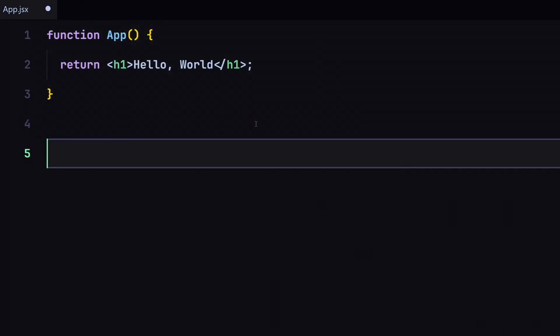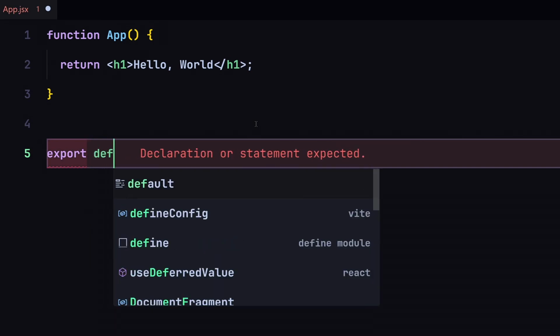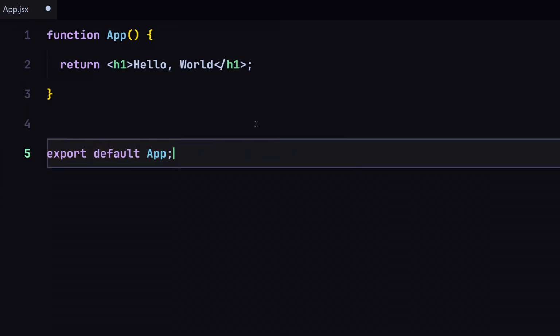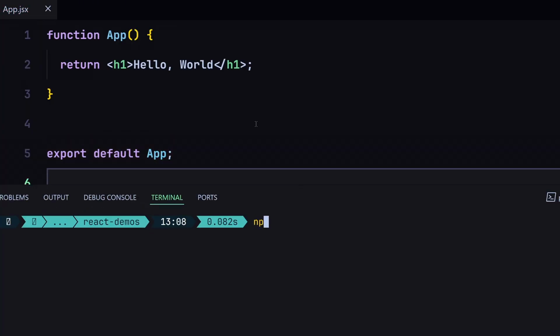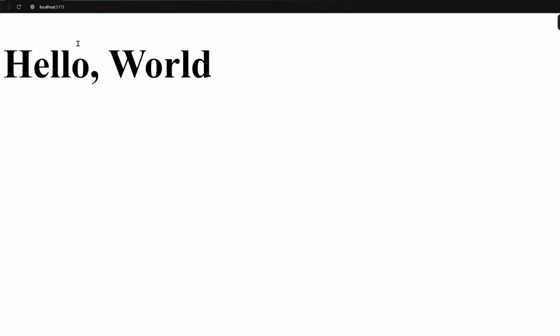But now we have to tell React.js that we successfully created this component. We want to render that to our UI. So to render that to our UI, first of all, we have to export that so that we can use that in other places of our project. So I'm going to just use export default and then App. As soon as I do that and save my file, I'm going to open my terminal right here. I'm going to just use npm run dev, and here you can see we are now getting our hello world right here from our component.